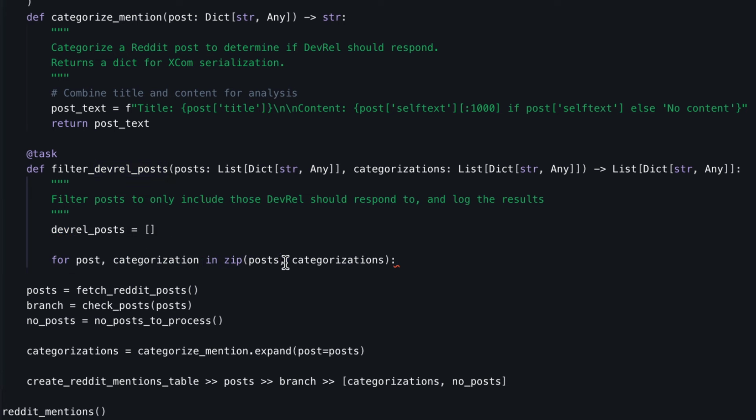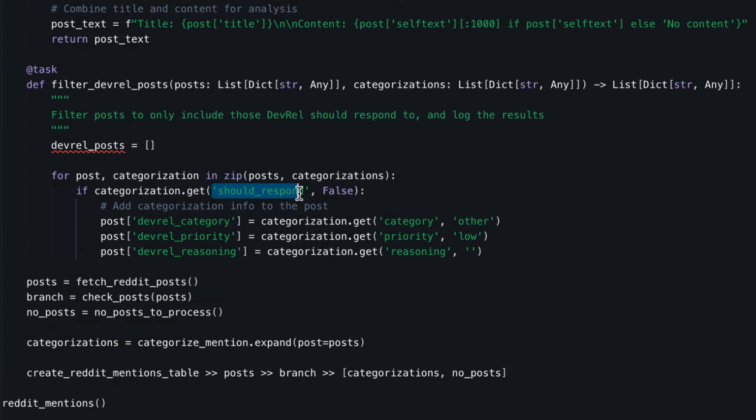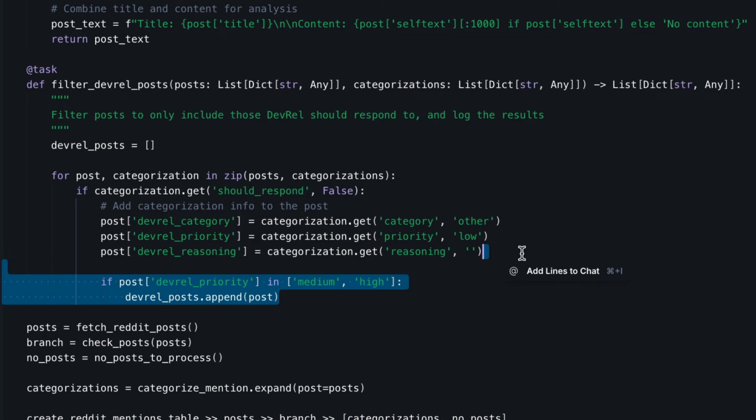Then we create a loop. So we're going to loop over both the posts and the categorizations. So for each post, we have the corresponding categorization. In that loop, we verify that we should respond to a given post. If yes, then we add the following properties to the post: category, priority, and reasoning. Also, we want to respond to posts that have a medium or high priority, and that's exactly what we are doing here. And we add the post in the DevRel posts variable.